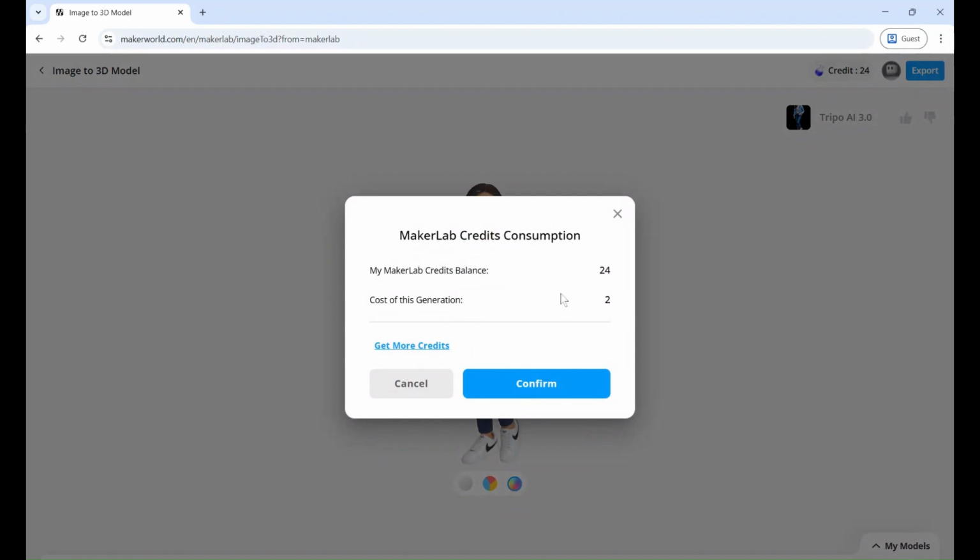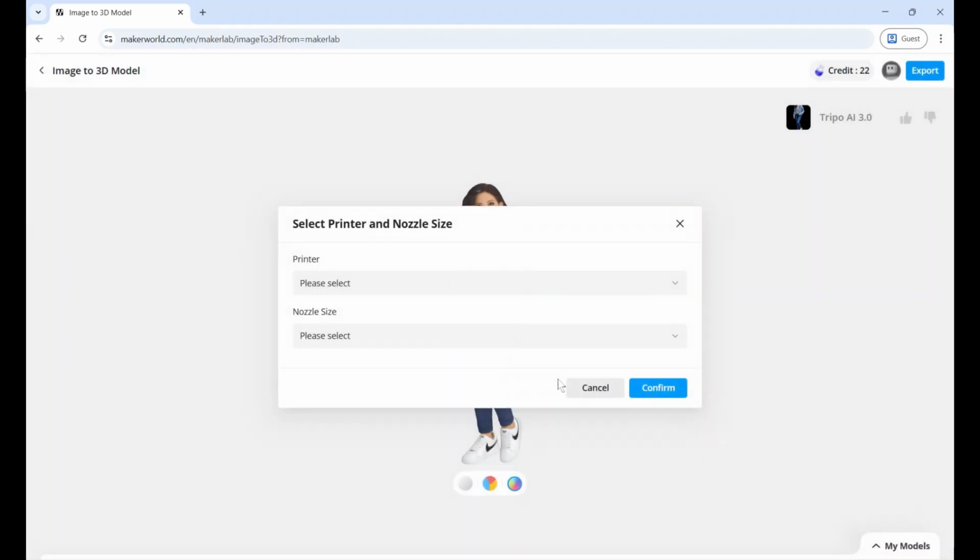Once created, you can download the file. It will ask you to choose a printer. Just choose something, that doesn't matter. Select the format. I recommend STL.